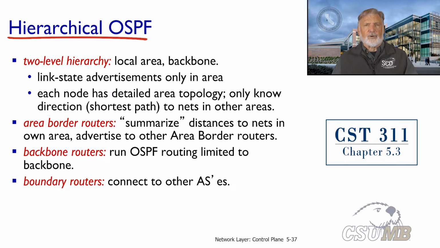Each area maintains a separate link state database of its local routes. Each area border router summarizes these routes for use by the rest of the autonomous system by advertising this information to the other area border routers. Thus, the topology of an area is unknown outside the area. This reduces the routing traffic between parts of an autonomous system. The backbone routers run OSPF for routing within the backbone. The boundary router advertises the AS to the internet and redistributes the external routes into the AS.